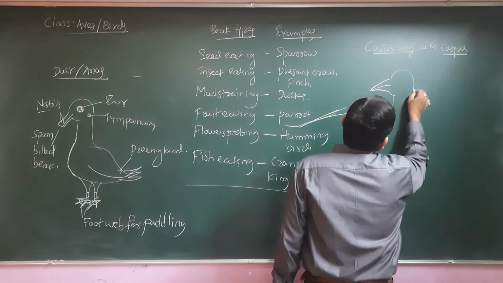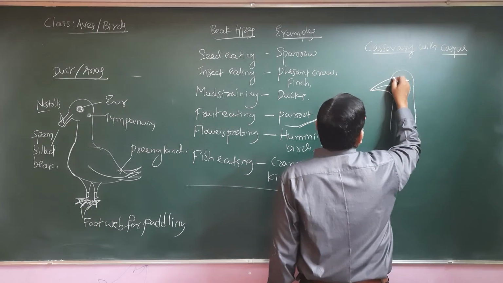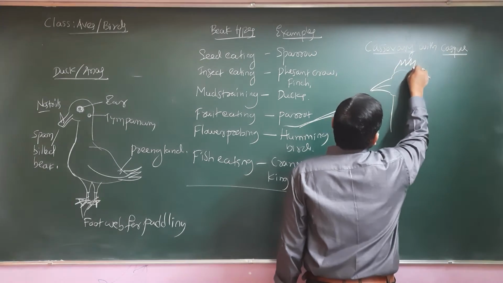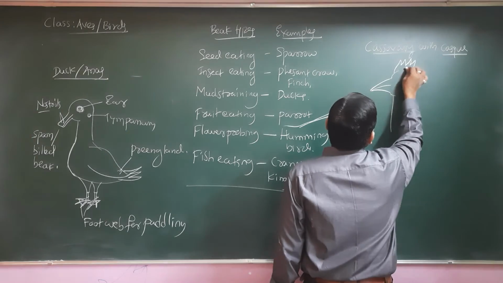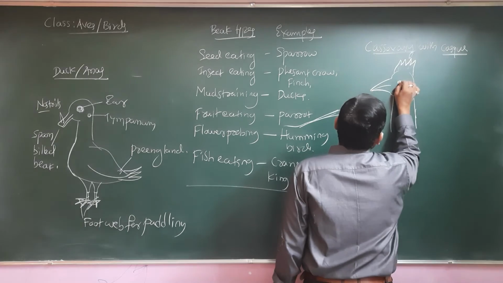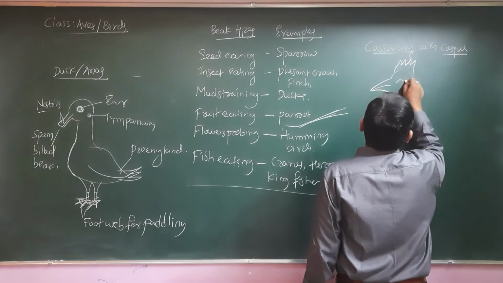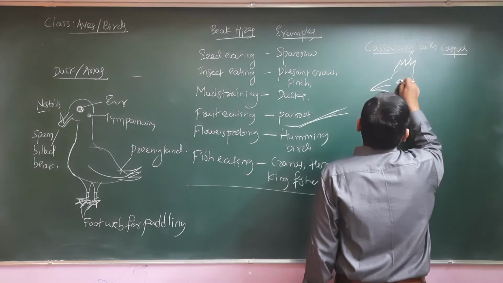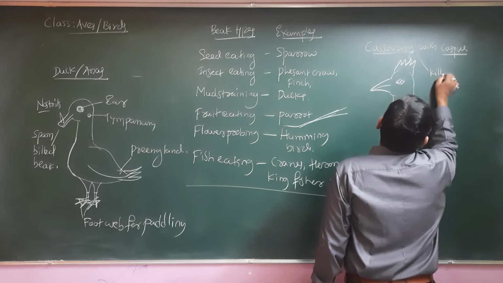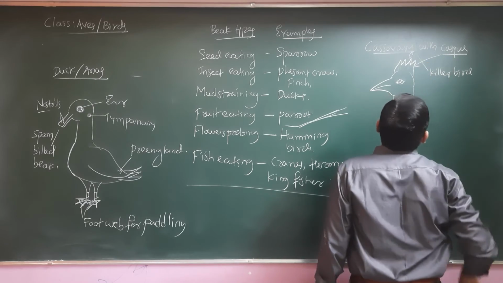The bird has a long neck, and it has a casque, a hard cornified structure, which it uses to fight against invaders or predators. As such, this is also sometimes referred to as a killer bird. So killer bird, and this structure is called a casque.